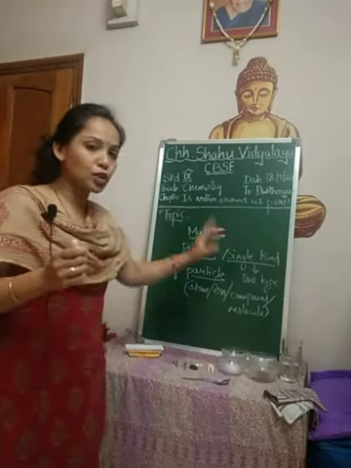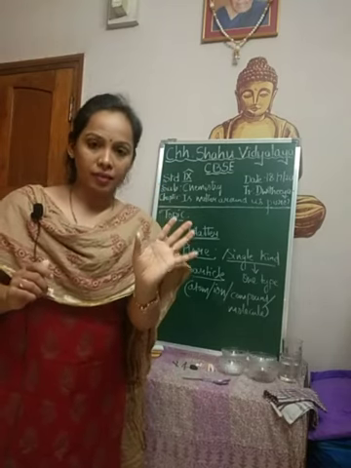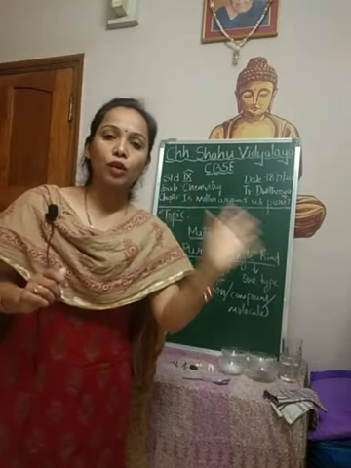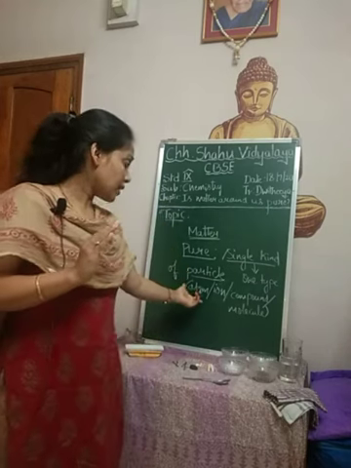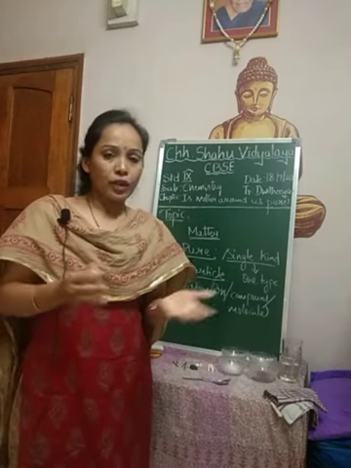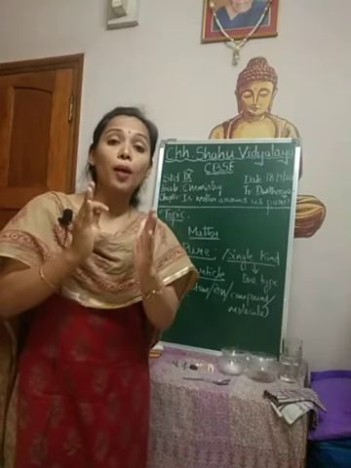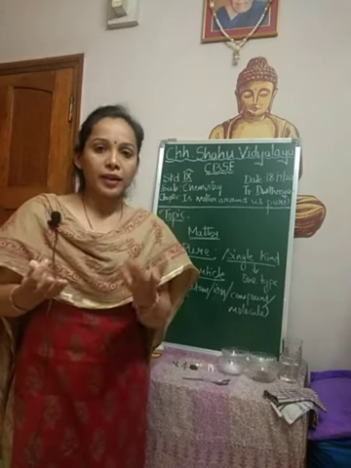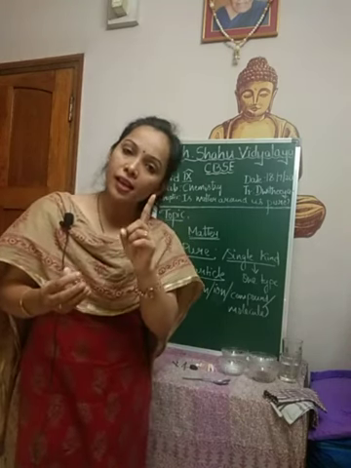Now, to clarify the chapter's name itself, I asked you, what do we mean by pure? Pure in chemistry means it should be made up of a single kind of particle, that is, it should be either made up of carbon, one of the elements, or made up of oxygen, or made up of chlorine, any one kind of particle, or it need not be always an atom, right? It may be a compound also or a molecule. For example, a pure substance may be made up of a particular compound. Compound in the sense it may be salt, sodium chloride. It is a single compound. Water, H2O. Water is also a single compound.